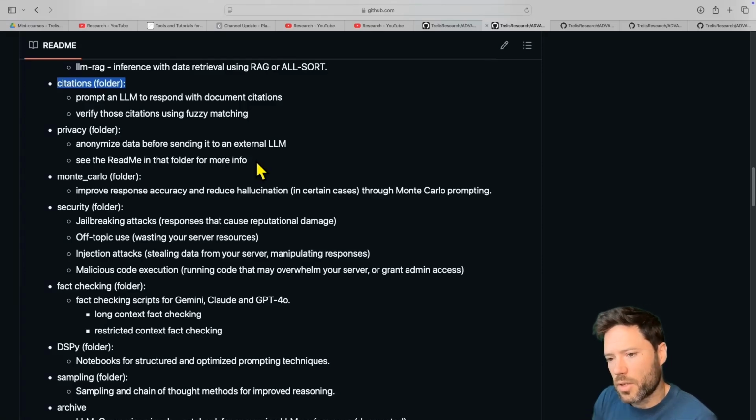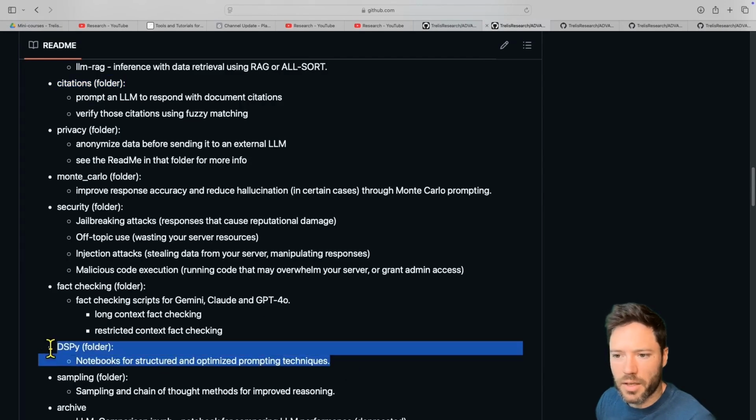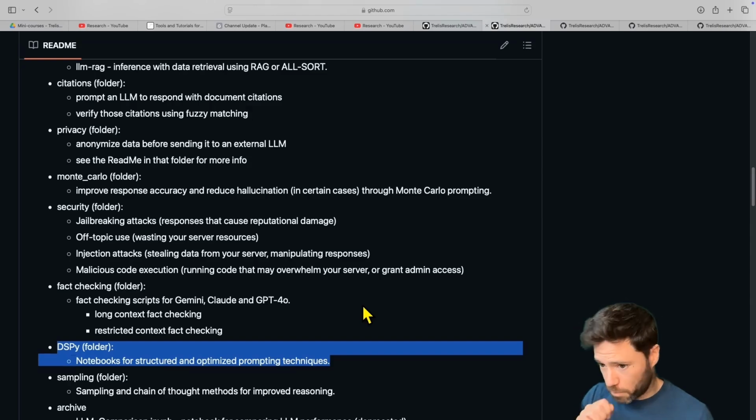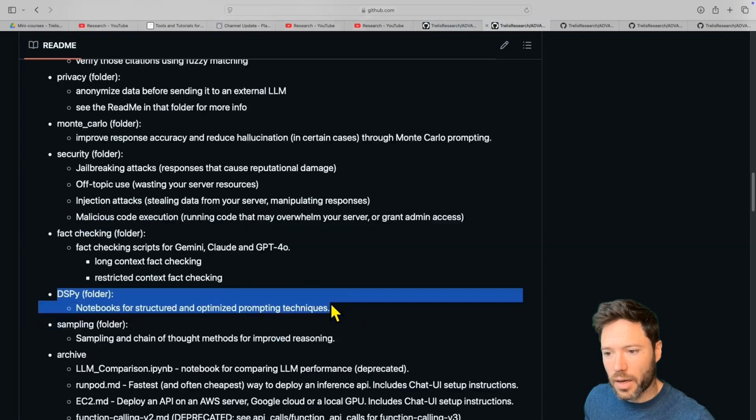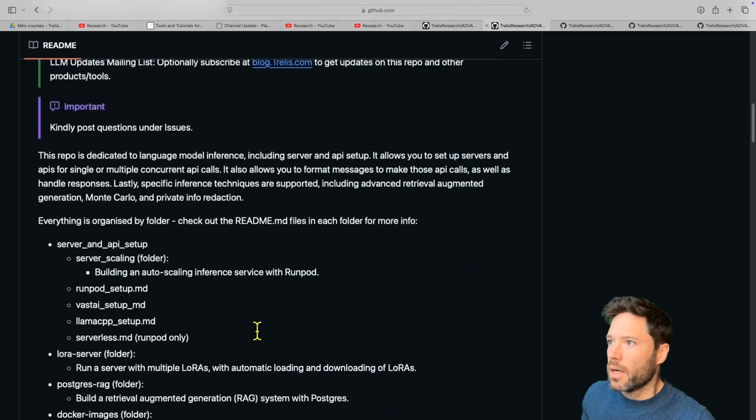Now, there's also a section here on DSPy. This is a prompting technique that allows you to choose and optimize your few-shot prompts when you're doing inference. It also allows you to run agents, and agents is something I'm going to be including more of within this repo here on inference. I've been holding off because I want to let things settle and see the approaches out there, but quite soon I'm going to put in some inference scripts here on agents. And that's the overview of the inference repo.